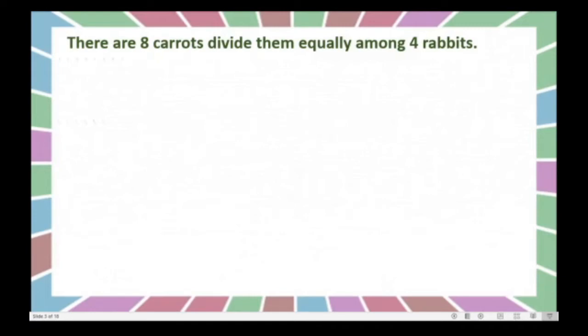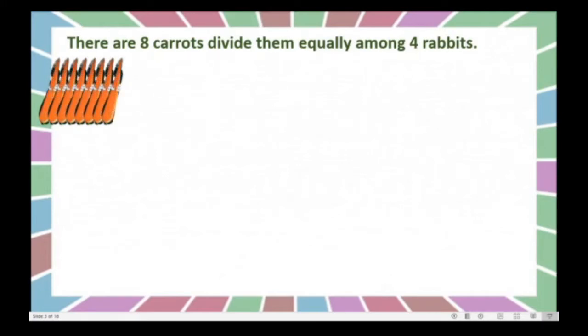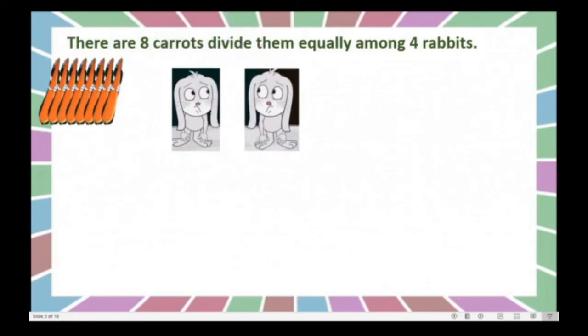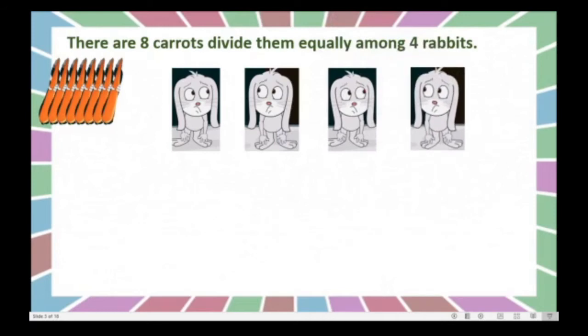Okay? See, these are 8 carrots. And here we can see first rabbit, second, third and fourth. We can see here 4 rabbits. And we have to divide these 8 carrots among these 4 rabbits, that also equally.